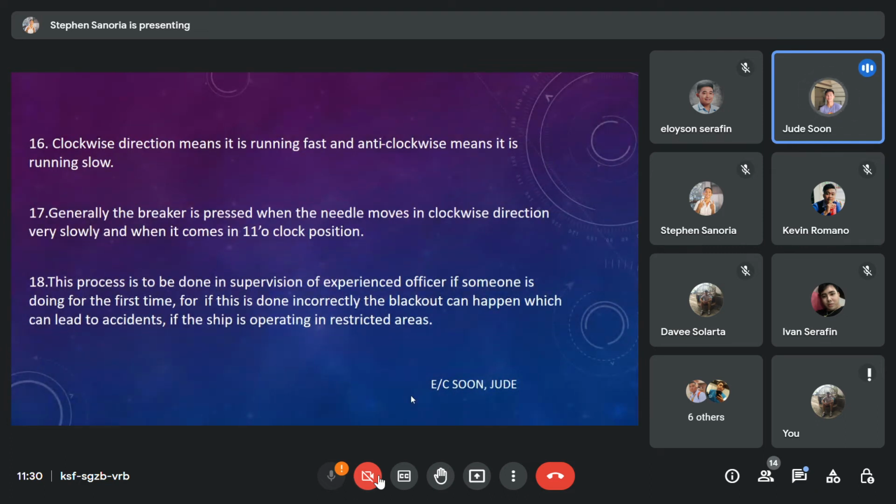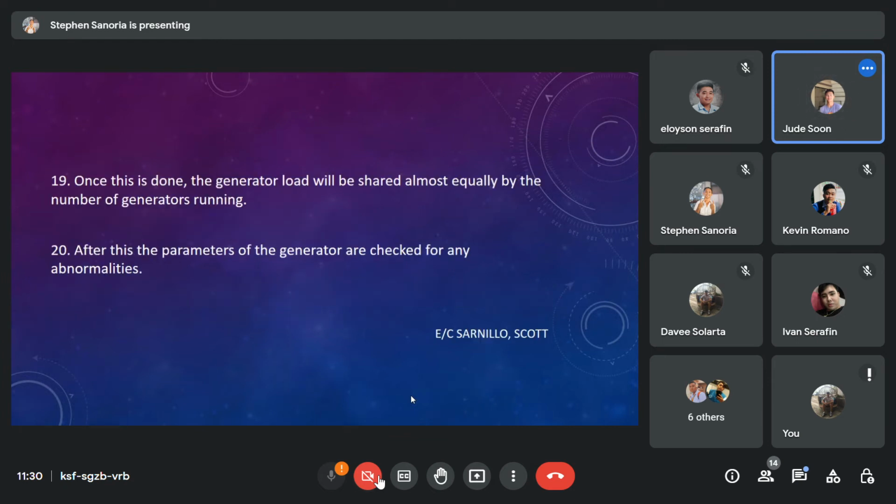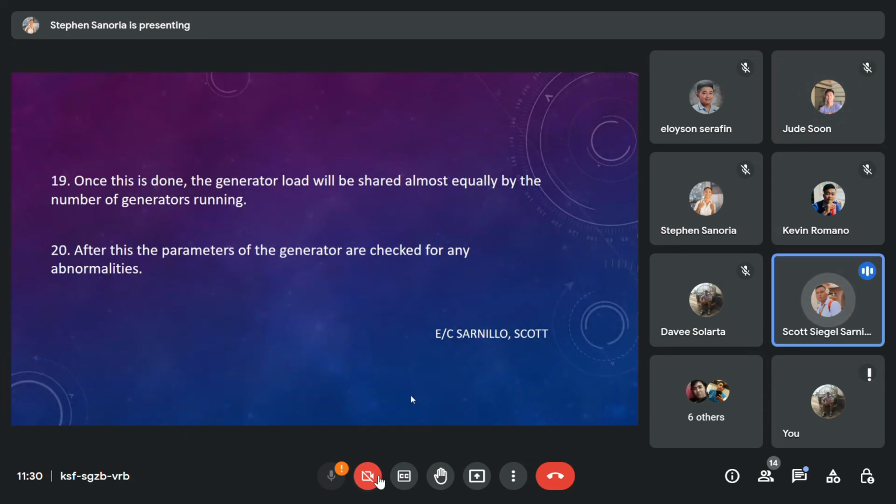18. This process is to be done in supervision of experienced officer if someone is doing it for the first time. For if this is done incorrectly, the blackout can happen which lead to accidents if the ship is operating in restricted areas. Number 19. Once this is done, the generator load will be shared almost equally by the number of generators running. Number 20. After this, the parameters of the generator are checked for any abnormalities.